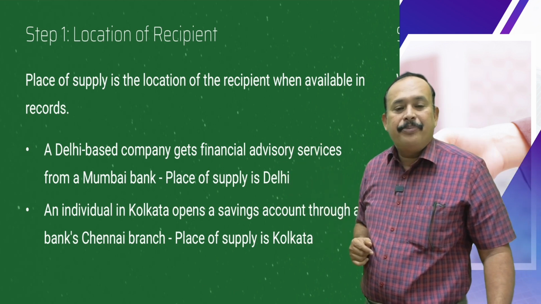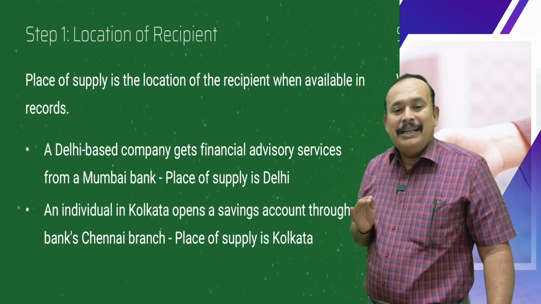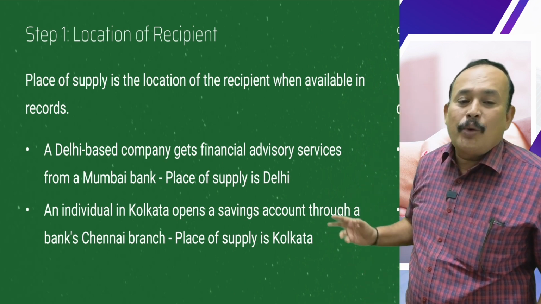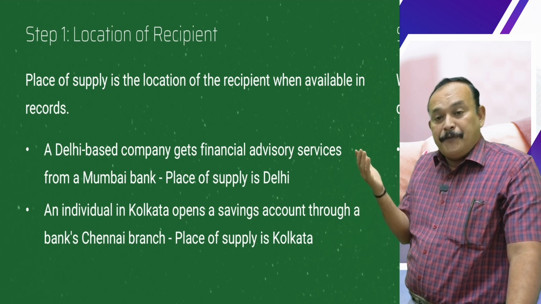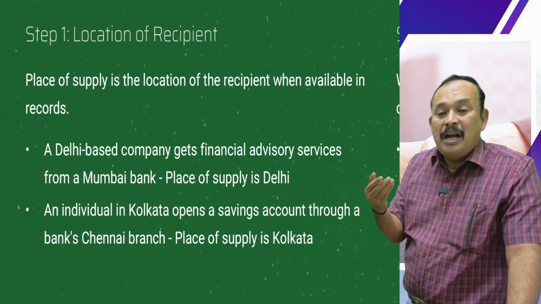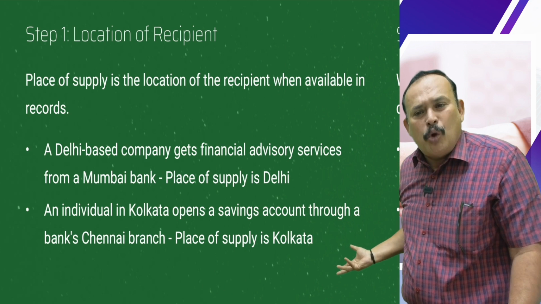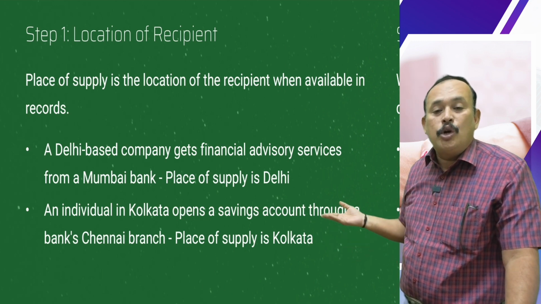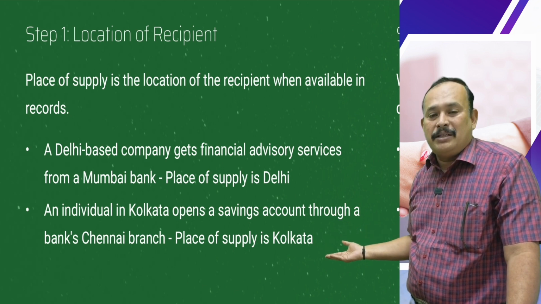Second case, an individual in Kolkata opens a savings bank account through a bank's Chennai branch. Of course, unless the person going to be the account holder provides his KYC, know your customer, the banker won't permit opening the account. Therefore, the address of the recipient is available with the banker. The place of supply equal to the recipient location is the place here, Kolkata, in the given example.